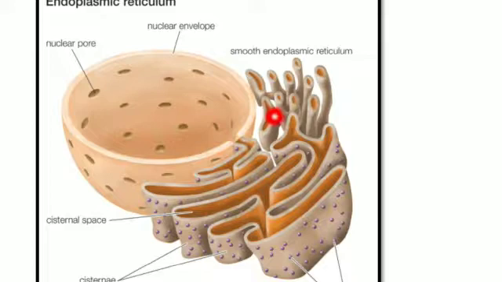So dears, the smooth endoplasmic reticulum plays an important role in lipid formation and the transportation of materials. It helps in the transport of different materials from one place to another place, and in the formation of lipids. So the lipids are formed with the help of the smooth endoplasmic reticulum.